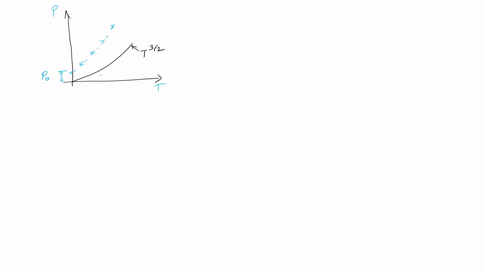Okay. So this is P naught. So now if I add this P naught to my black line, I'll try to draw something which is more or less.